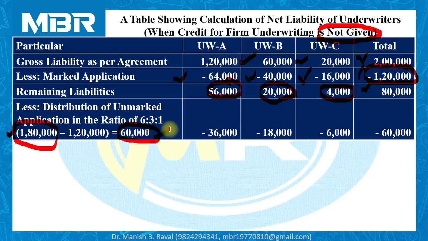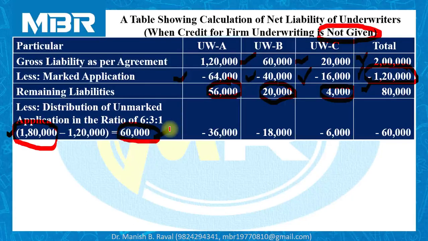But suppose we have information in our question that distribute unmarked applications to this or that underwriter in that proportion. So simply we have to follow a principle, that is do as directed. Whatever the information received to us in our question, simply we have to follow. If no information is given to us, we have to follow the rule. We have to follow the principle.